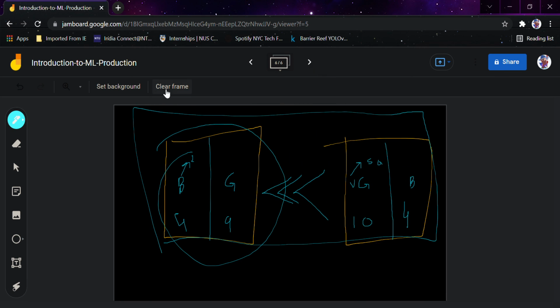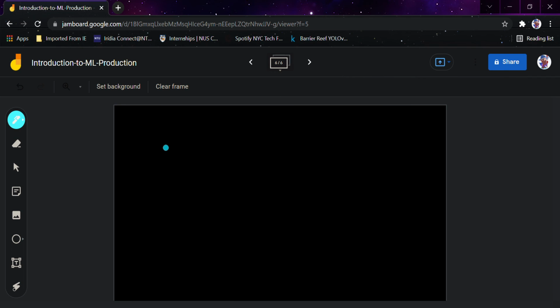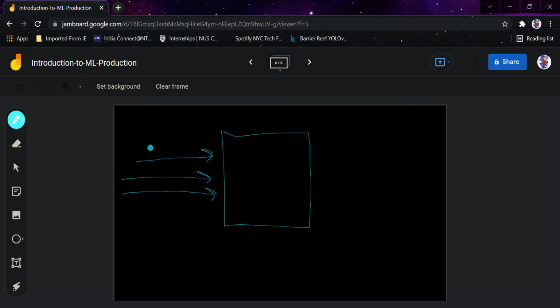So I would just clear this frame, and you can imagine something like this. This was your whole model. Now particular traffic is coming to it. You are encountering around thousands of requests every day, but out of these 1,000 requests, suppose 95% are good, but the point is, the 5% failing requests, is that because of that particular algorithm, or is that because you didn't give this particular data to your model?